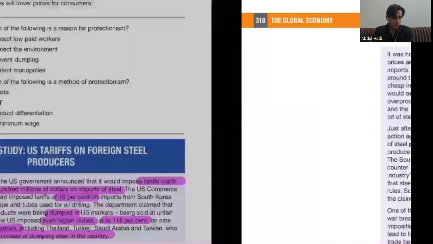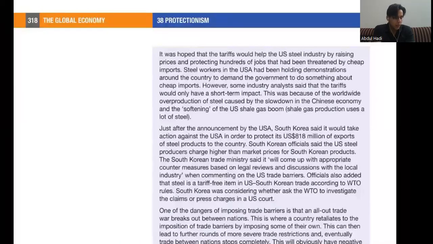No. All right. It was hoped that tariff would help the US steel industry by raising prices and protecting hundreds of jobs that had been threatened by cheap imports. So the main objective of government is to protect jobs of local industry. Steel workers in the USA had been holding demonstrations around the country to demand the government to do something about cheap imports.